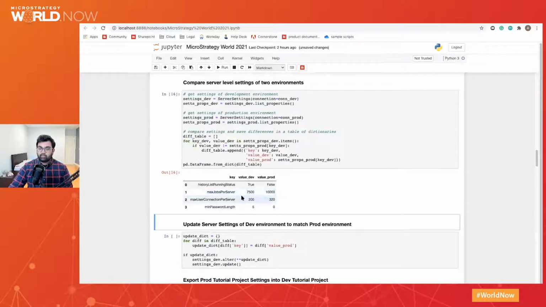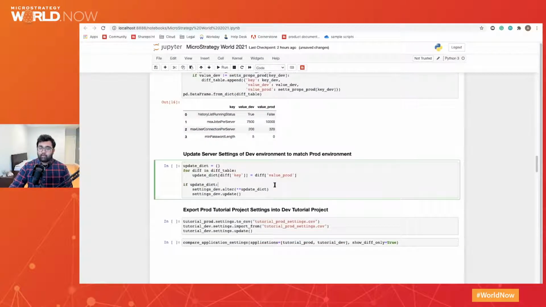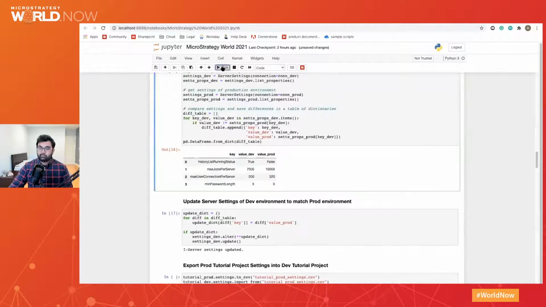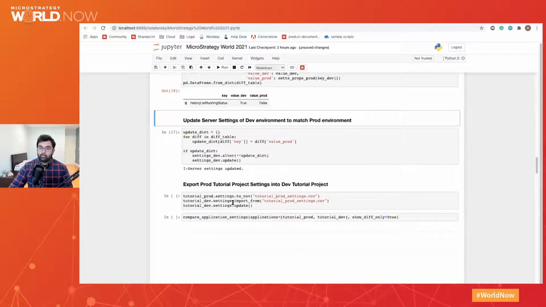and see that we have differences in the maximum number of jobs per server across the dev and prod environment, maximum number of user connections, and minimum password length, right? These are just 3 example settings that I have given different values for. So now we will go ahead and update the server settings on dev to match the prod environment. So once the iServer settings have been updated, we run this same script again, and we see that those 3 settings have disappeared.